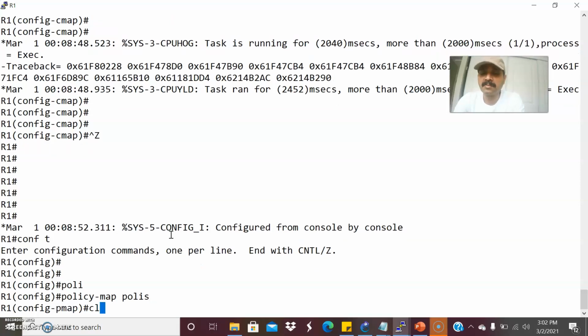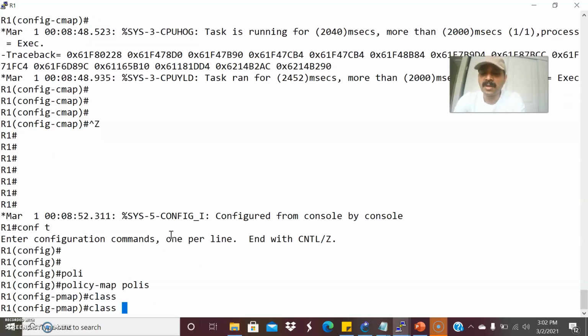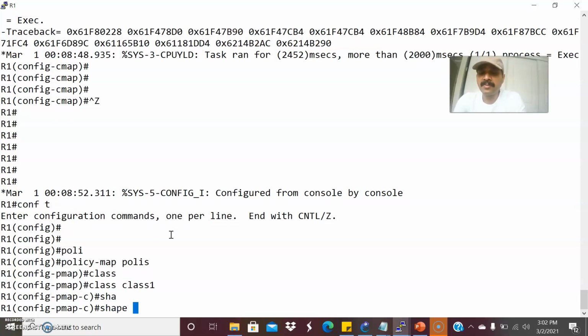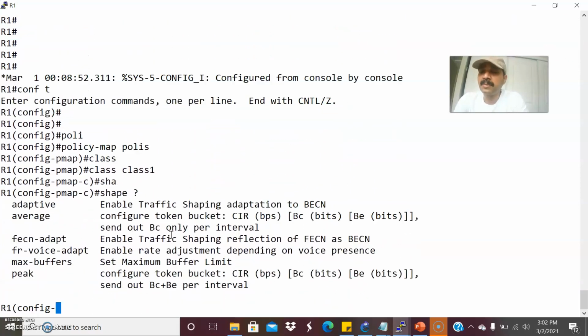So then let us map the thing, right? So class map is class1. So the same thing it will follow. So class map, the class name class1, I have mapped it to the policy map. So now I'm going to do shape. Instead of average, there's a command called shape percentage. So the shape percent is a command.